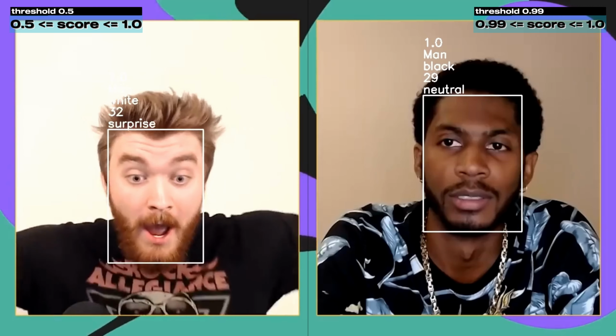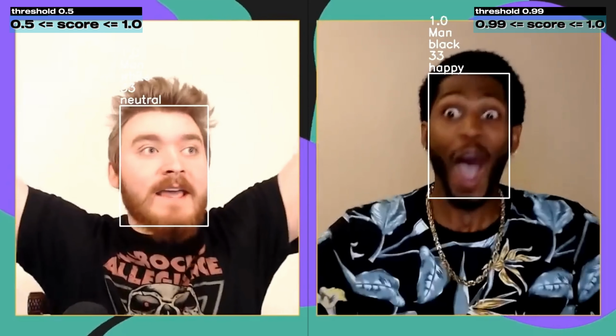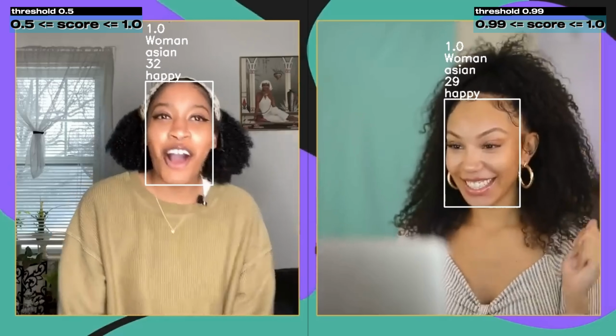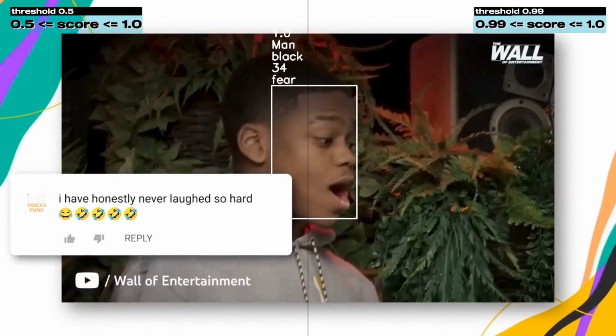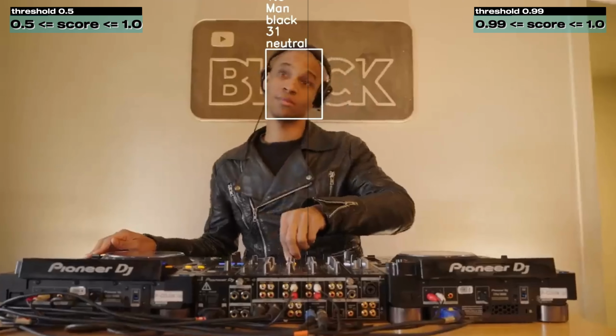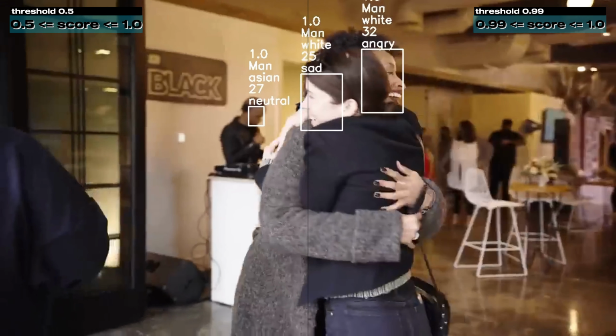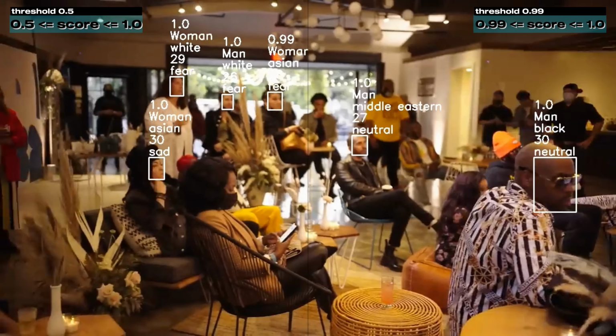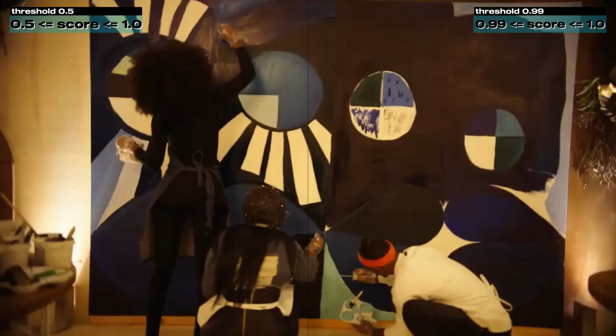Overall, the confidence score is a crucial component of any face detection or recognition system, as it enables us to fine-tune the performance of our model to meet specific requirements and optimize its accuracy for the intended use case.